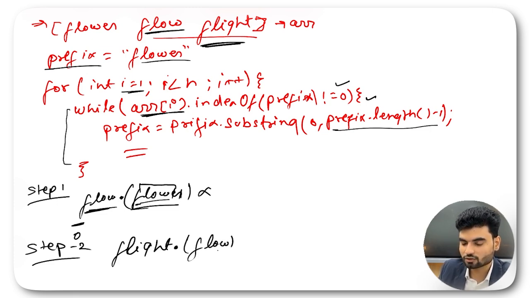You will come here. You will reduce the value by 1. You will have FLO, flow. Right. Again, what will happen? Again, you will check this flow. Is it available? No, you will get -1. This is not true. Again, what will you do? You will remove one value from here with the same logic that we were doing in step number 1.